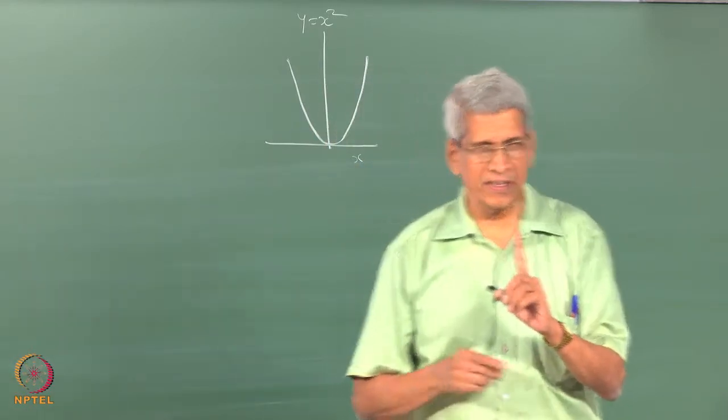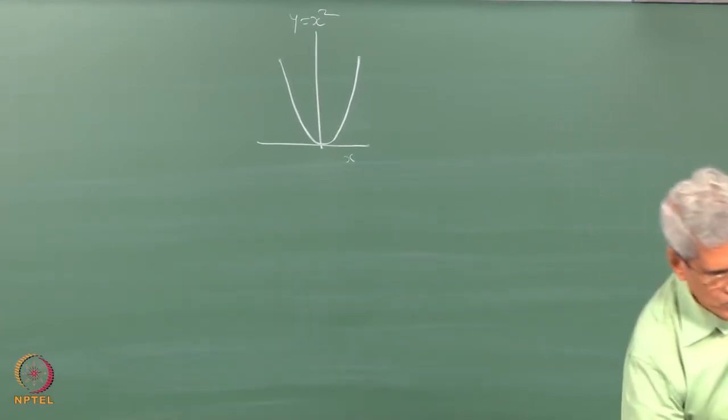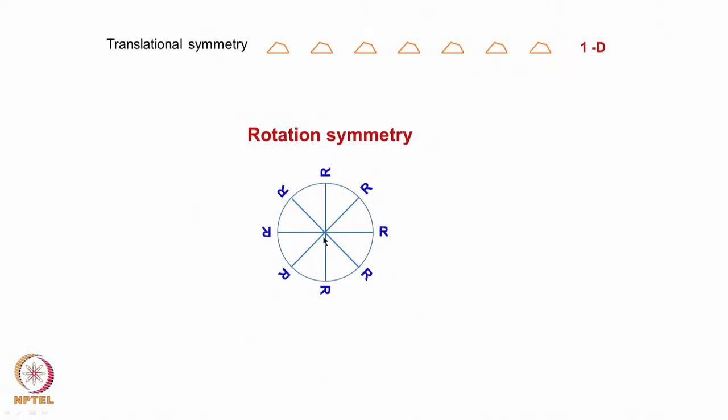So, there is an axis, that is what is shown here, around which I have taken one motif R and placed it at this point. Then if we rotate it by a specific angle, this R repeats itself.